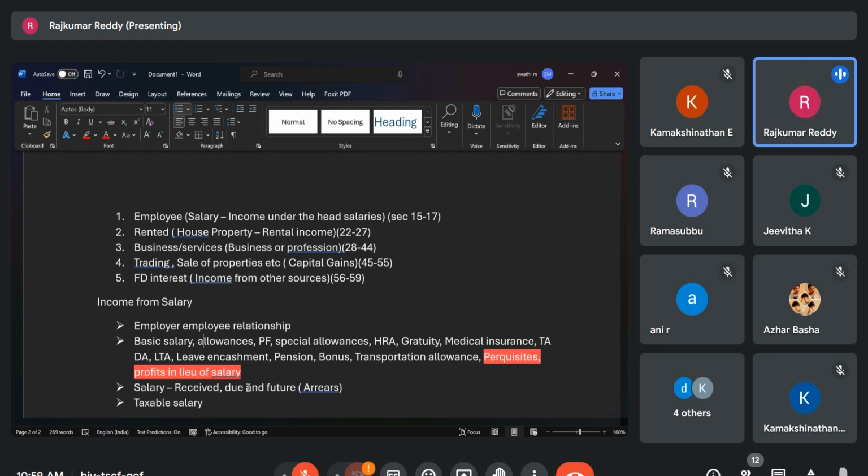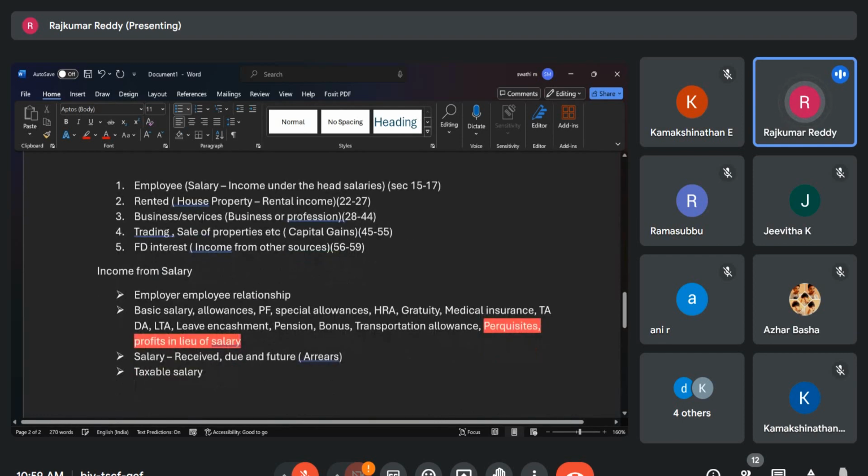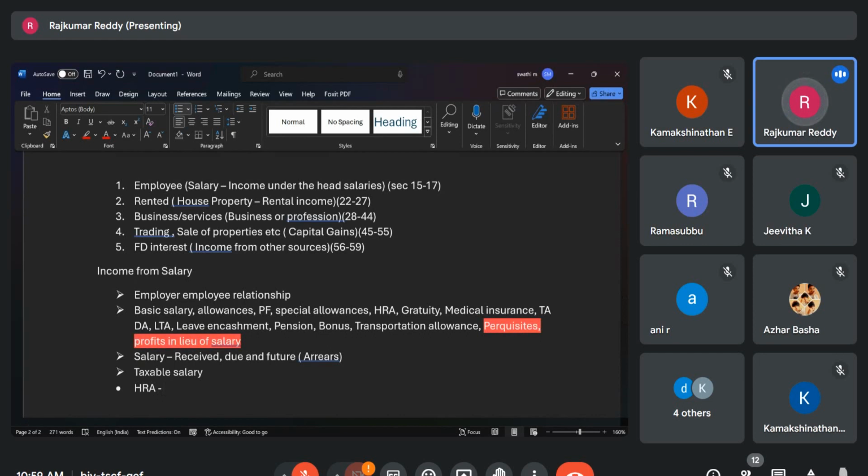So what is an allowance? An allowance is given by the employer to meet a specific expenditure. What are all the allowances we usually get in the salary? The important one is HRA. Why is HRA paid? The employee is taking the accommodation on rent. That's why he is getting the HRA. Because the employee is taking the accommodation on rent, certain exemption is allowed.